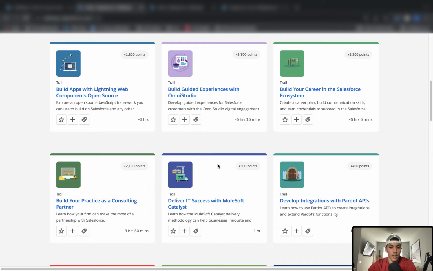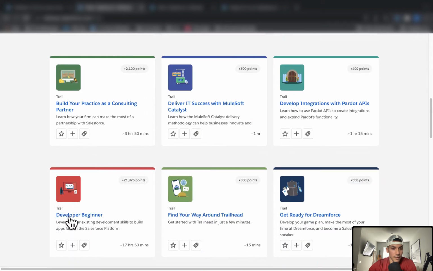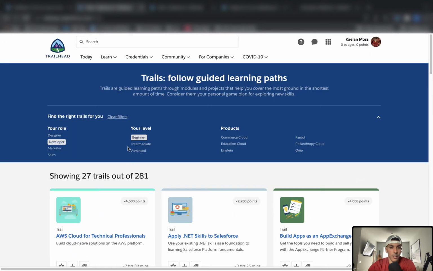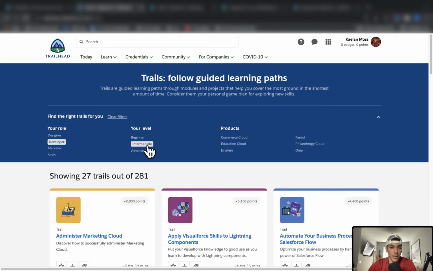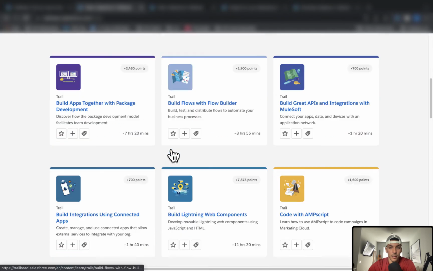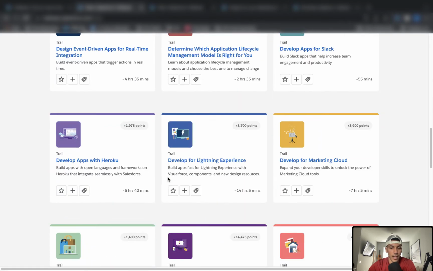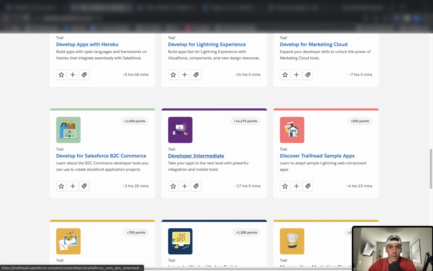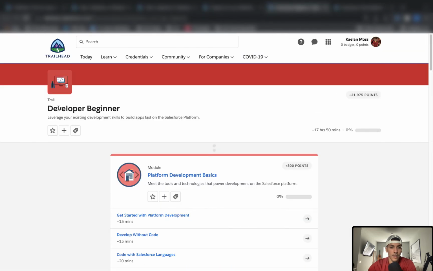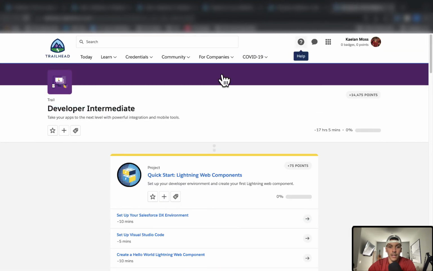And you could find the Developer Beginner Trail right here. You could also click on Developer Intermediate as your level of skill, and you could find right here the Developer Intermediate Trail. And you could start doing Developer Beginner and Developer Intermediate.